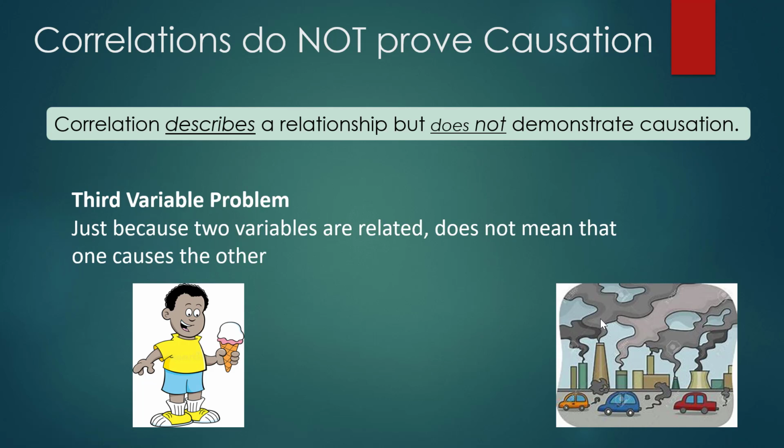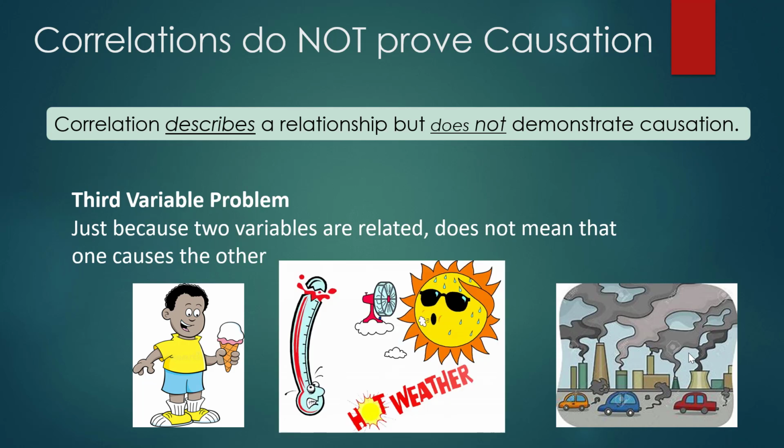What could be a confounding variable? There are many third variables. Well, what just kind of jumps out at you? What's another time when perhaps you eat ice cream and then people are driving to the coast, which increases the pollution? Warm weather. So this warm weather here is a third variable, and you can't rule out that third variable. That's what causes this third variable problem.